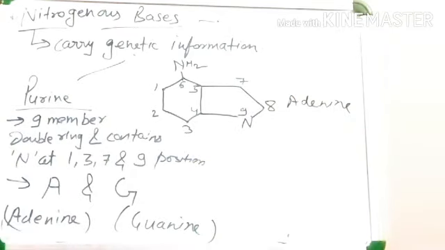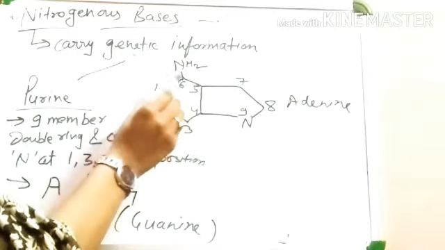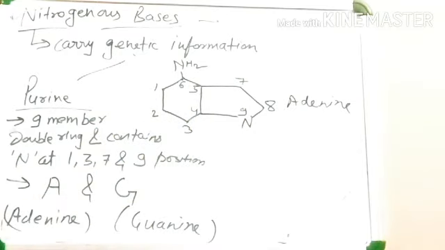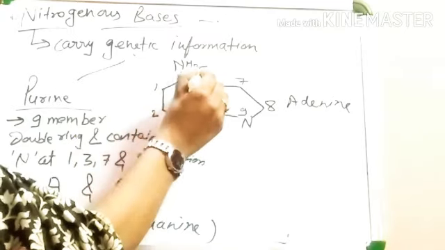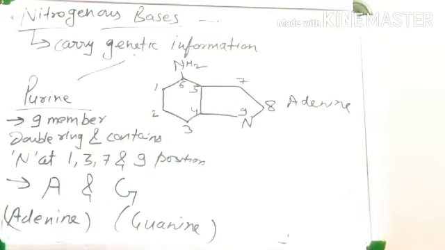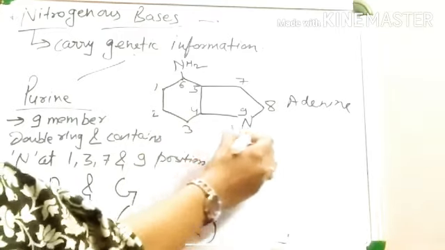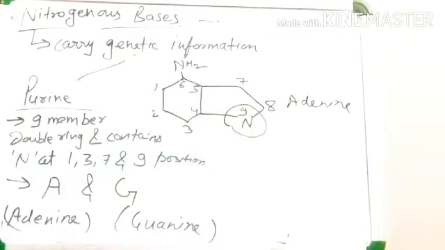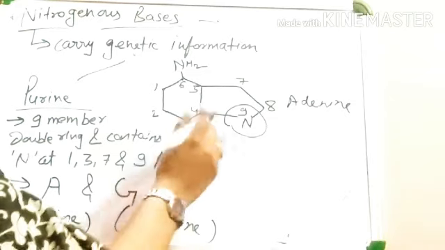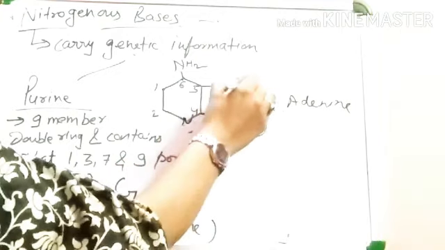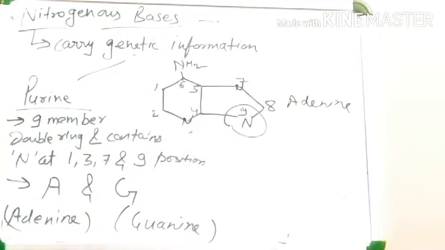See, 9-member ring. 1, 2, 3, 4, 5, 6, 7, 8, 9. It is a 9-member double ring. One ring is here and the other ring is 7, 8, 9. And nitrogen is present at the 1, 3, 7, 9 positions. Nitrogen is also present here, at 1, 3, 7, 9 position.